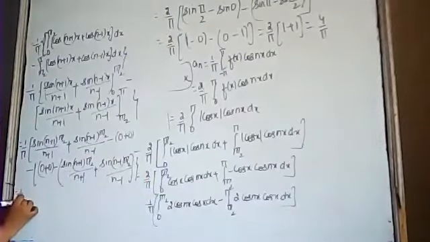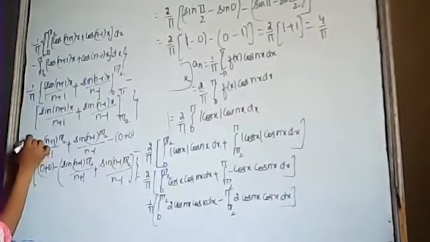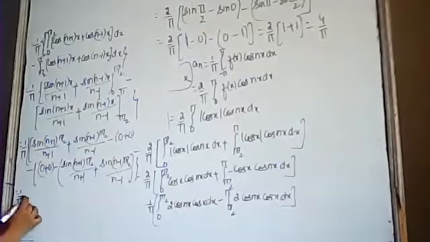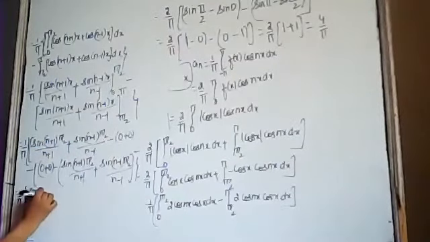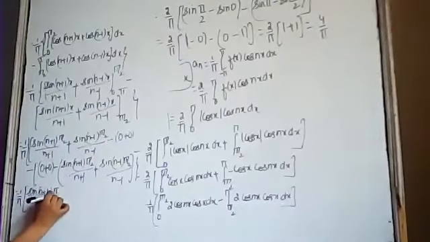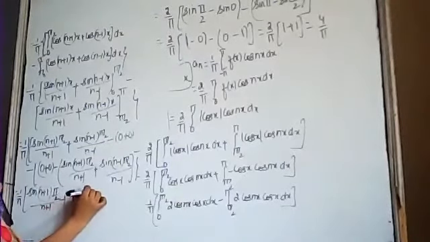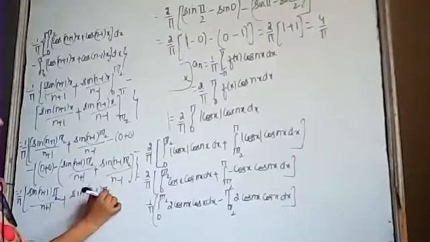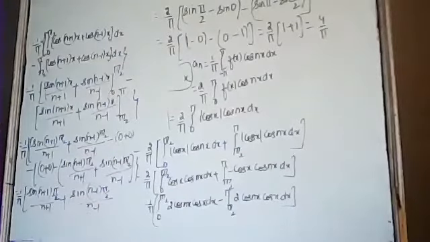So this is equal to 1 by pi, sin(n plus 1)pi by 2 divided by n plus 1, plus sin(n minus 1)pi by 2 divided by n minus 1.